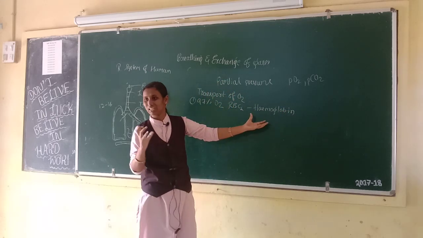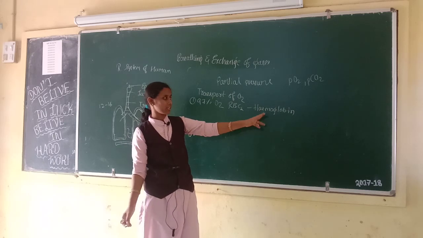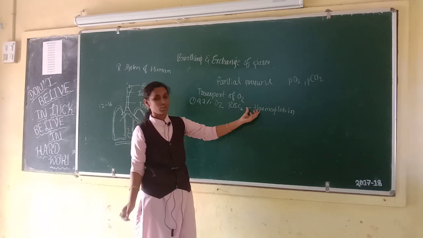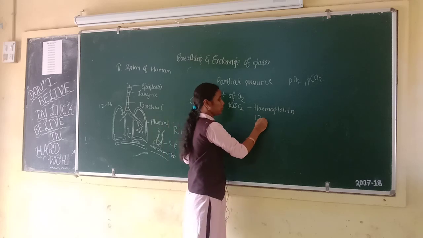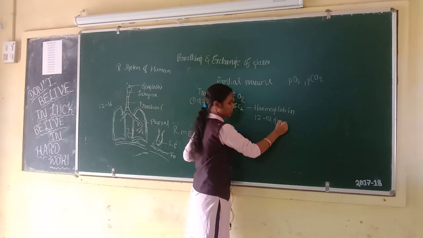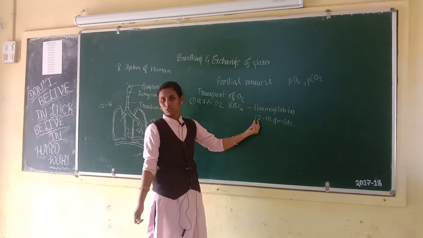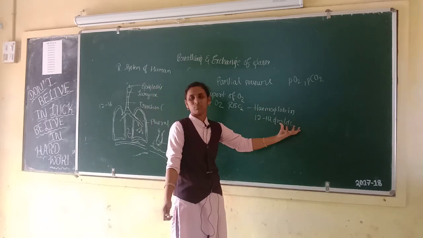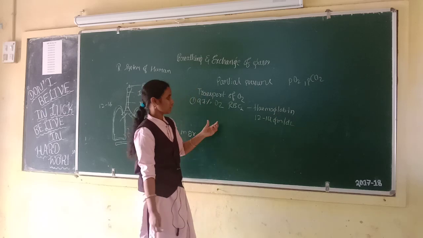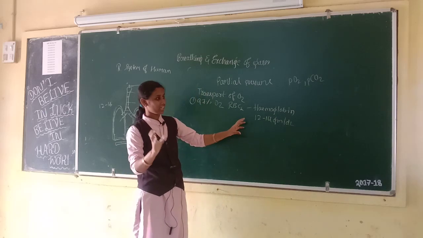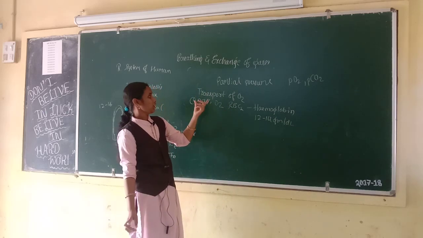Hemoglobin is a red colored, iron-containing pigment present in RBCs. We should have hemoglobin of 12 to 14 gm per deciliter.